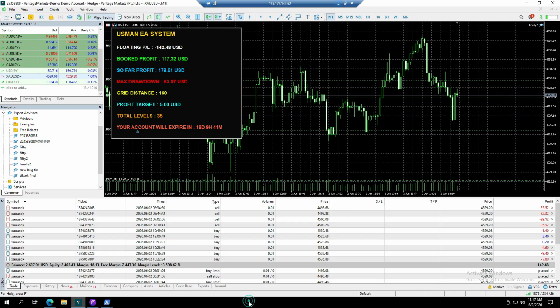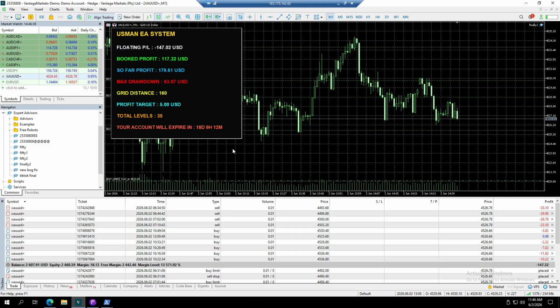And the bot is in progress, and hopefully the bot will be ready. So far the profit is around $180, and the floating profit and loss is $146. So far just around $40 profit.